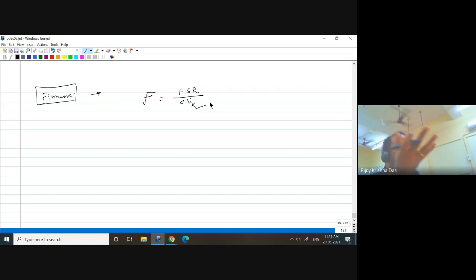Normally in an RLC circuit, this finesse can be 2, 3 or something like that, maybe maximum 10. But here finesse can be more than 100, 200 in a micro ring resonator. So finesse is another parameter you should consider for different applications. Whenever you talk about figures of merit of an optical micro ring resonator, these three parameters are normally looked for: Q value, finesse, and FSR. But most of the time, finesse of a micro ring resonator is relatively large, that does not matter much. If you concentrate on only Q value and FSR, that is good enough.